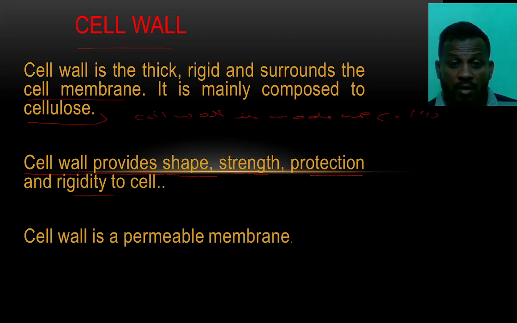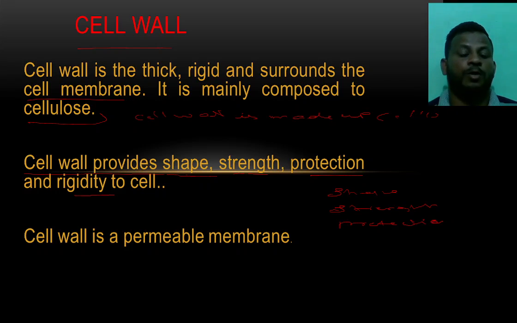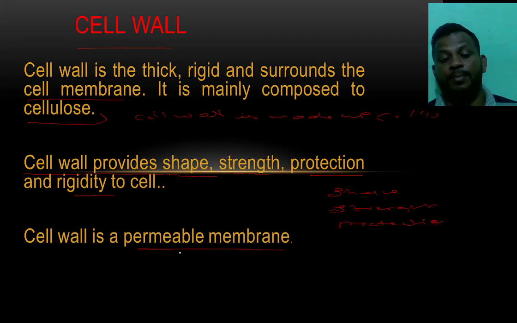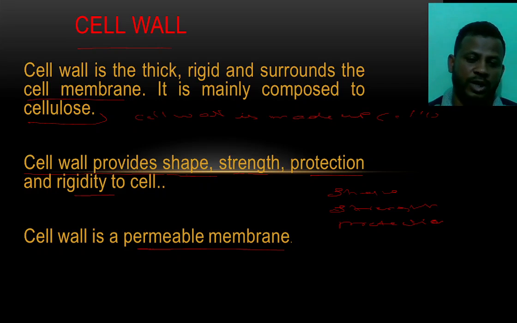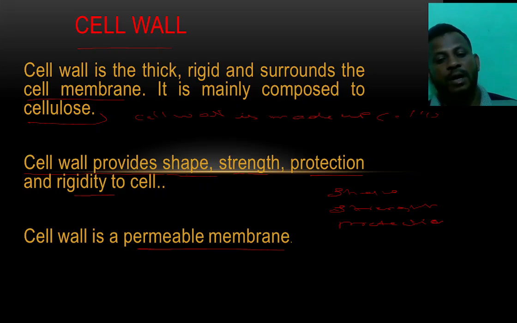We can note these as the functions of the cell wall. The cell wall is a permeable membrane. We can see two types of membrane, permeable membrane and semi-permeable membrane.